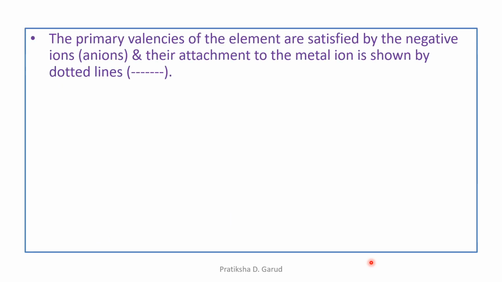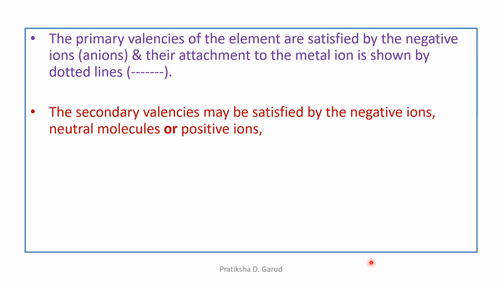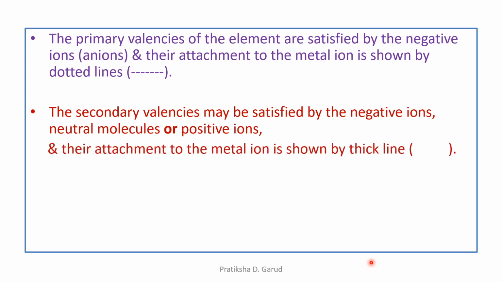Next assumption, the primary valencies. The primary valencies of the elements are satisfied mostly by the negative ions. Negative ions means the anions, and their attachment to the metal ion is shown by the dotted line. Whereas the secondary valencies may be satisfied by the negative ions or the neutral molecules or the positive ions, and their attachment to the metal ion is shown by a thick line like this. So the primary valencies are shown by the dotted line and placed outside the square bracket, whereas the secondary valencies are shown by the thick line and placed inside the square bracket.